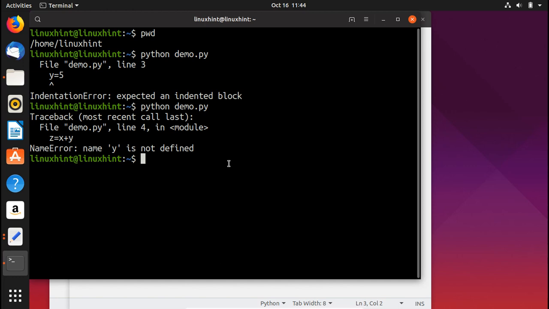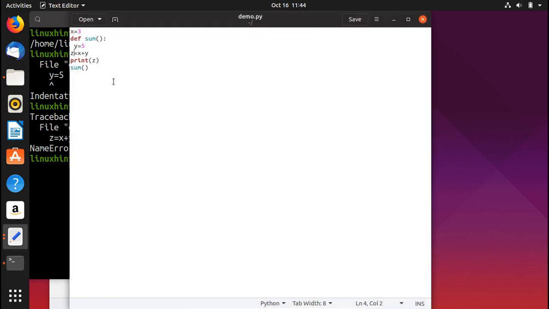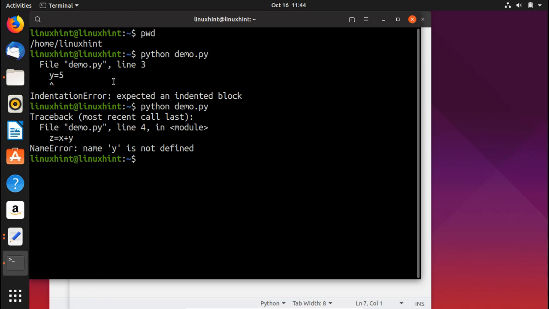If we talk about global variables, let's say we make this the body of the function as well, and we call this function later on. Now it would print very easily, because y is the local variable and it is being used inside the function. Also, x is a global variable, so you can use it anywhere, it won't make any difference. Right now we are using x inside the function's body and it is totally fine, and this time we would get the result.